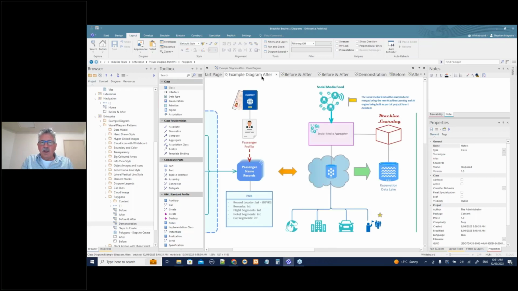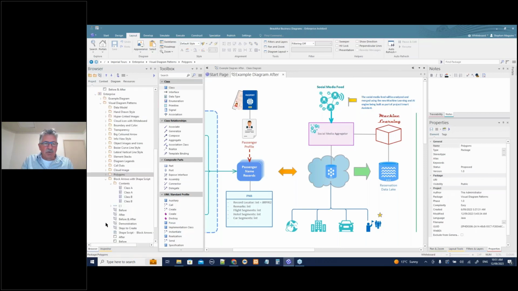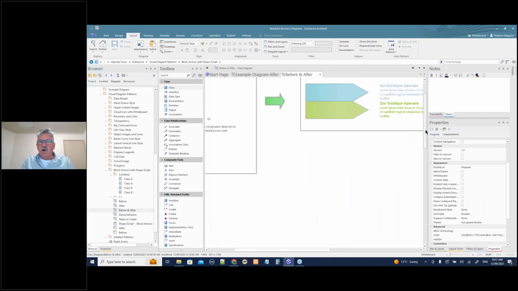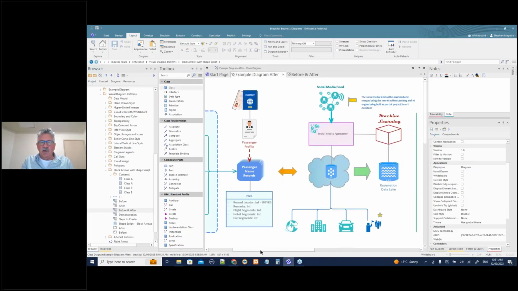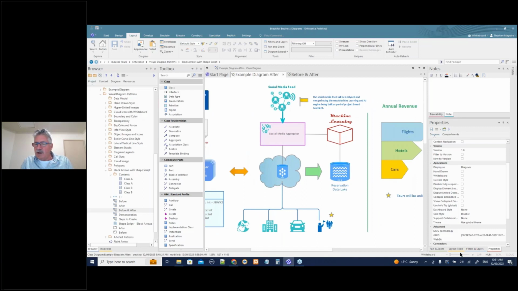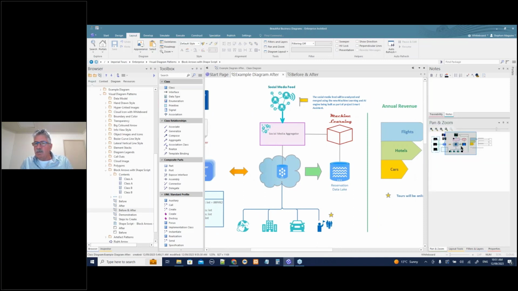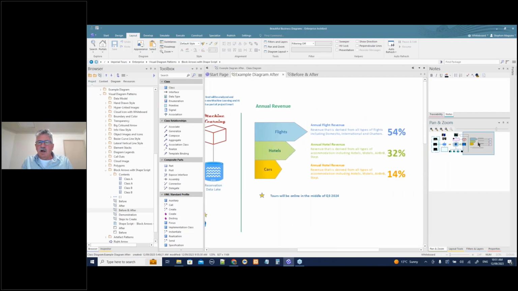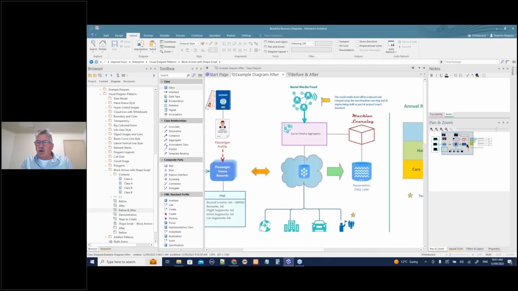Let's move on, and let's close everything except this guy, and look at block arrows with shape scripts. This is an interesting thing. I'm going to spend a couple of minutes on this one because it's quite interesting. Let's have a look at our before and after. You saw this in the example diagram, right? We had this revenue section over on the right-hand side. If you remember, I'll use my pan and zoom window to get over there. You can see this revenue section is using what I call a block arrow.